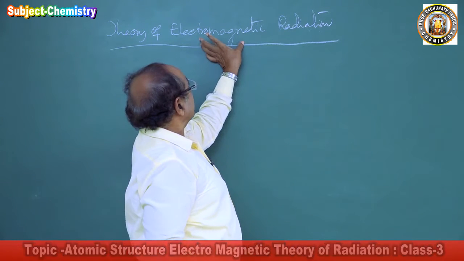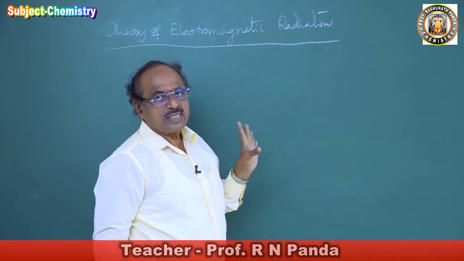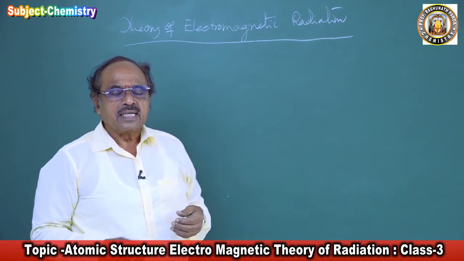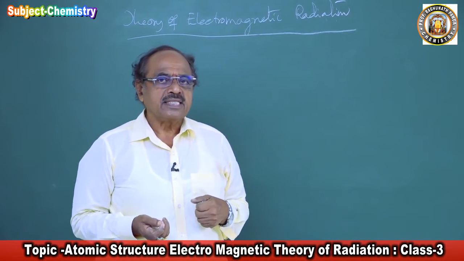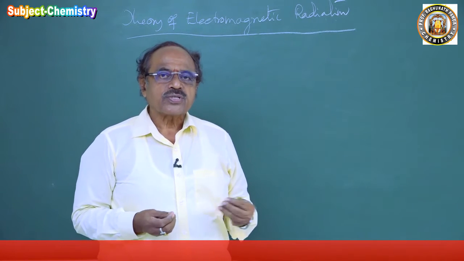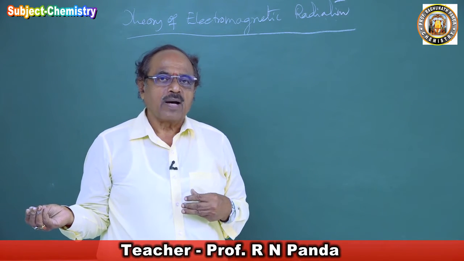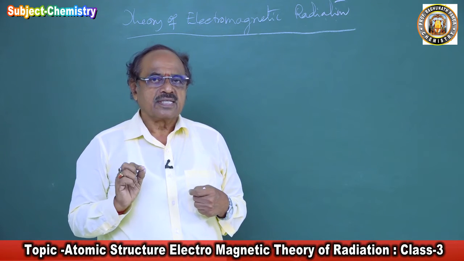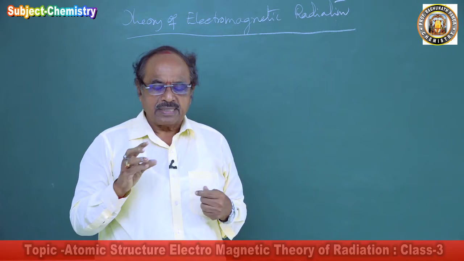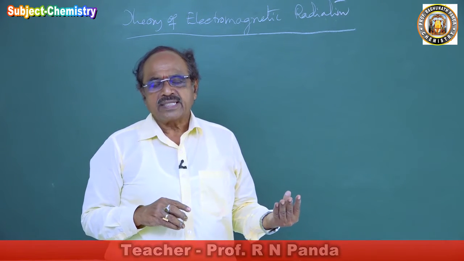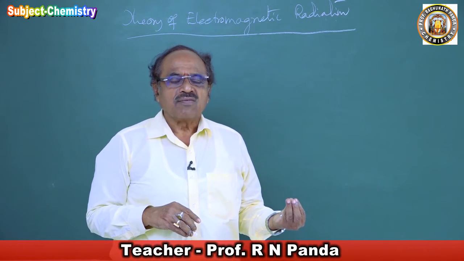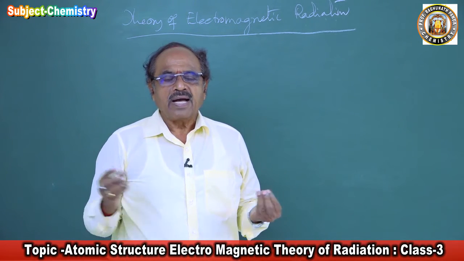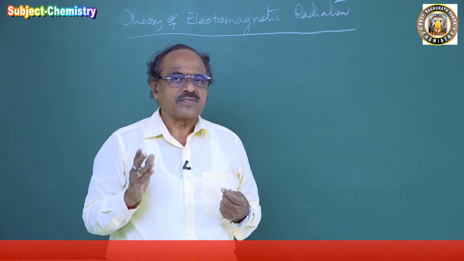Then the electromagnetic theory of electromagnetic radiation. So what is this? According to this theory, it was proposed that the propagation of energy from a source takes place to an object by electromagnetic waves. The energy is propagated or radiated from the source to the object by electromagnetic waves.